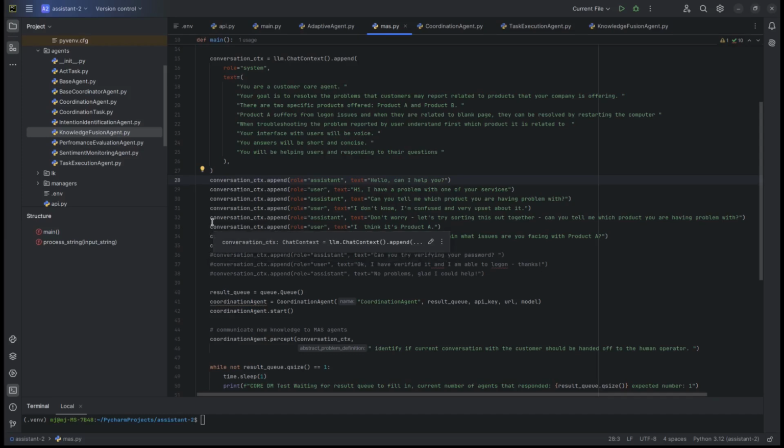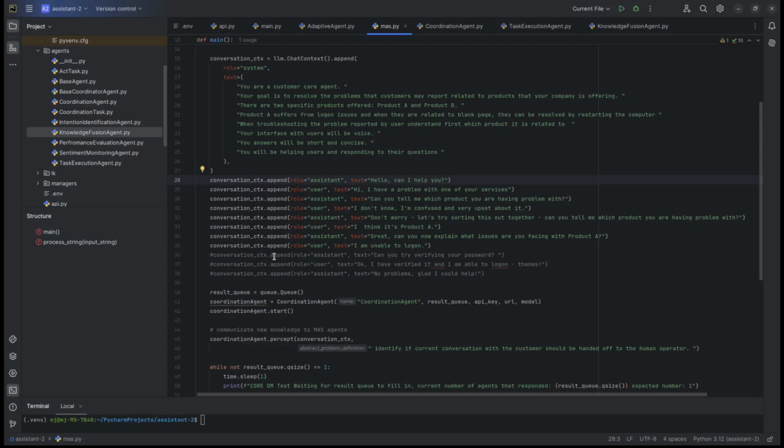And of course, the probability of handing it over to a skilled person is based on the context and the way the user is communicating with our assistant. So just to be clear what we are simulating here, have a look at this conversation to understand what's the state of that conversation at the moment.